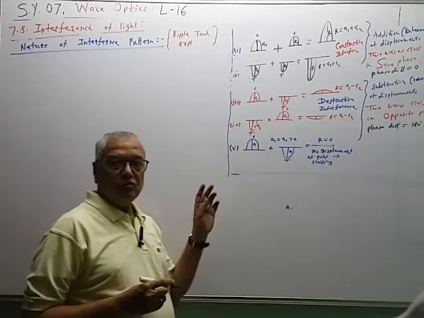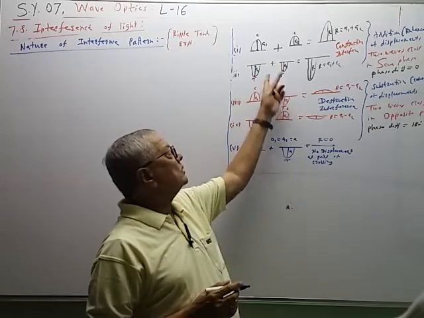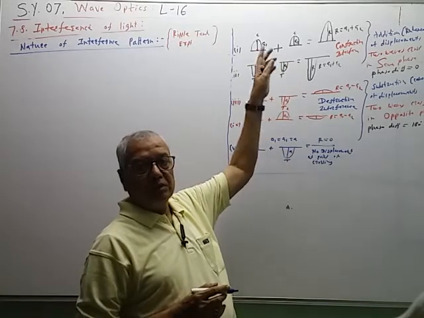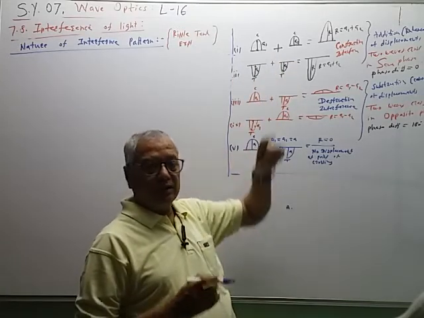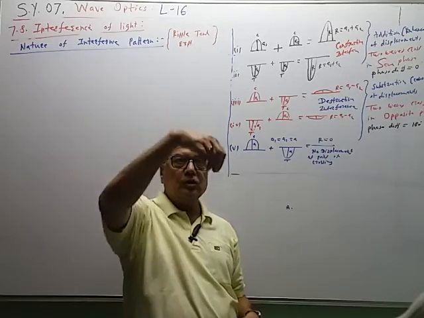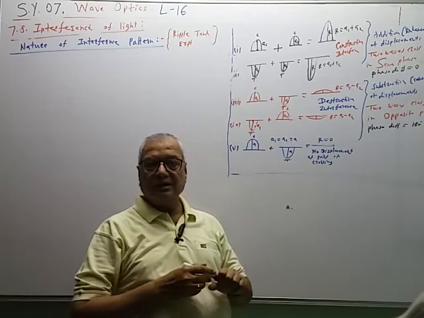If we see the water surface from the side, we will see this type of position of crests and troughs. But if the water surface is observed from the top, we observe alternate circles.